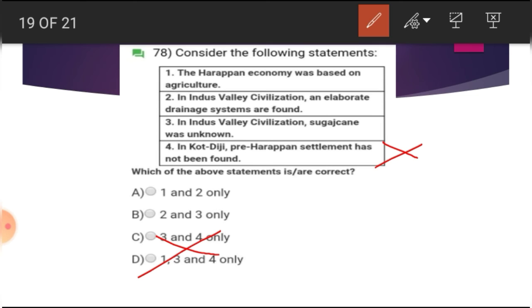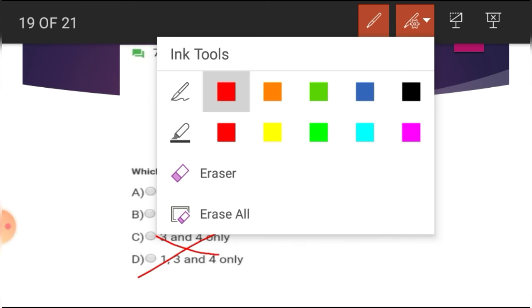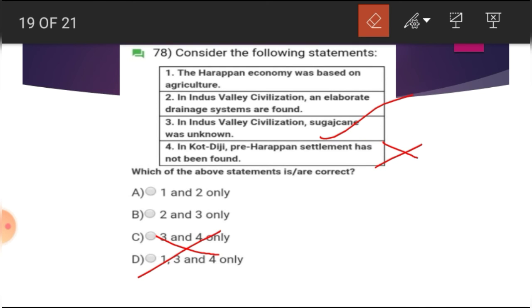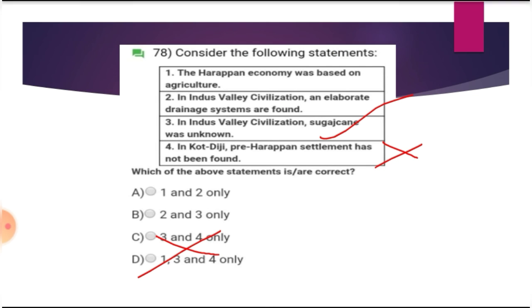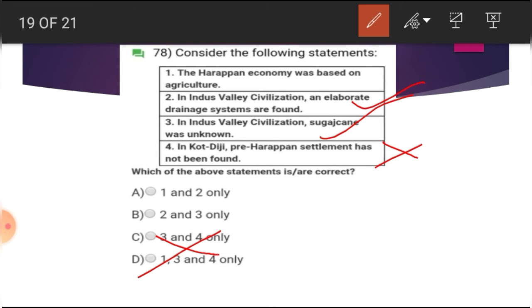First statement, the Harappan economy was based on agriculture. So 3 also, sugarcane was unknown. Yes, sugarcane was unknown to them. This is correct. Okay, in Indus Valley civilization, an elaborate drainage system is found. Of course, yes. And the Harappan economy was based on agriculture. It is not correct, because they were also based on trade. So 1 is wrong. Answer is B.